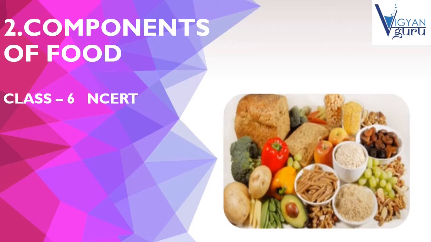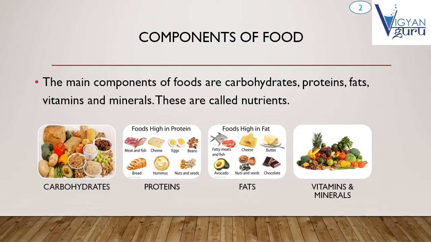So in today's session, we will be talking about components of food. Let's start today's session. First of all, what are the components of food? The main components of food are carbohydrates, proteins, fats, vitamins and minerals. These are called nutrients.